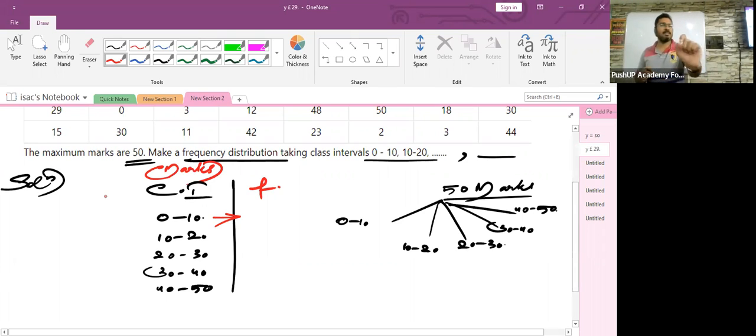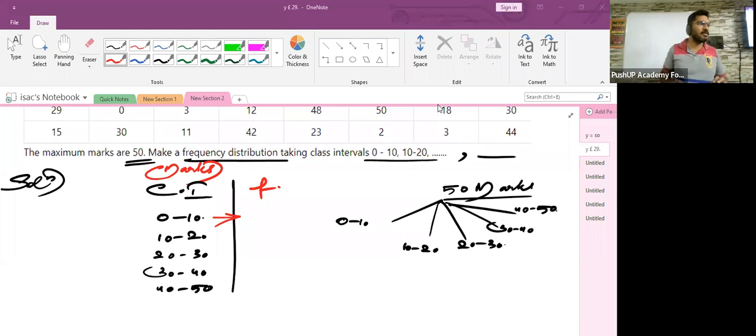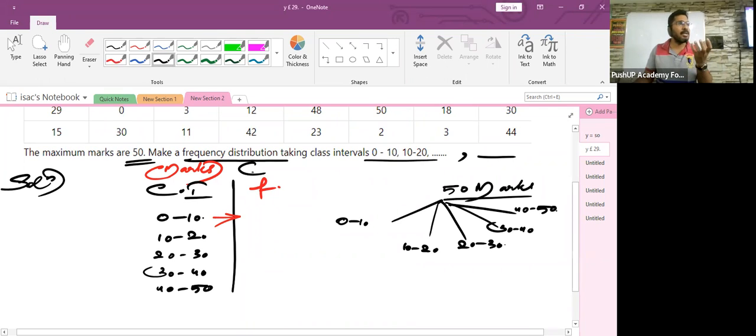For your reference, just mention it, children. Here, the class interval represents the marks which the students are scoring, and the frequency represents the number of students which come in a particular class interval. All right, so here you can write number of students. Any doubt, please pause and ask me, okay?